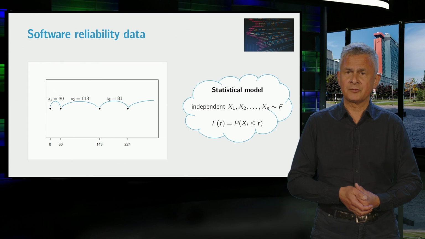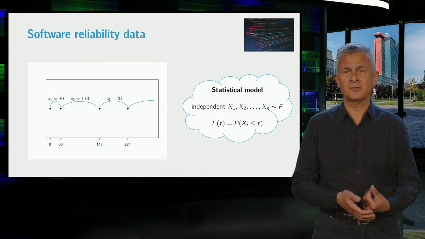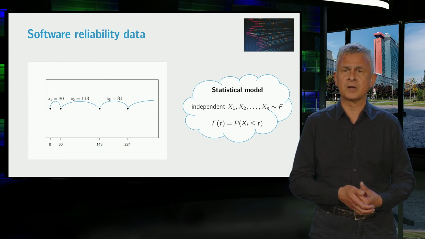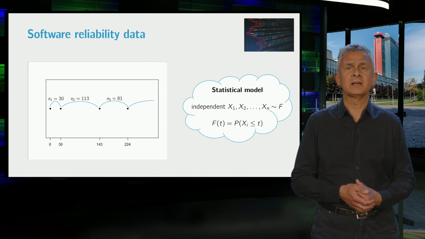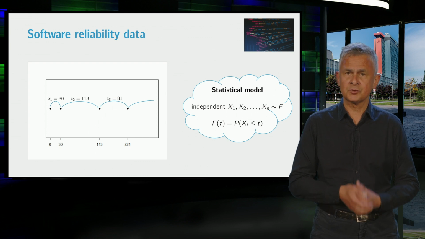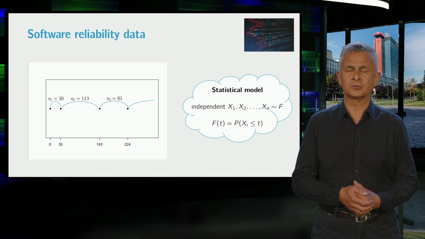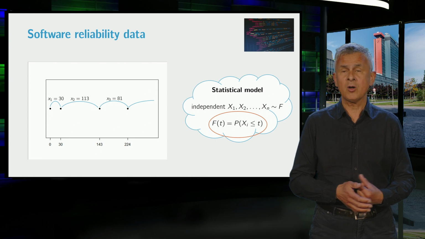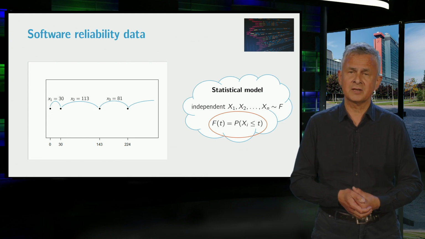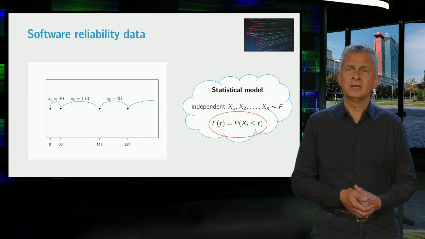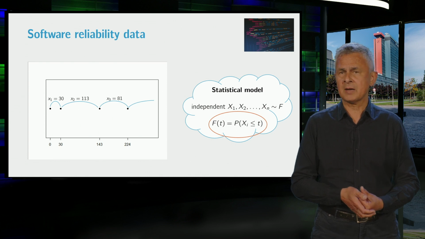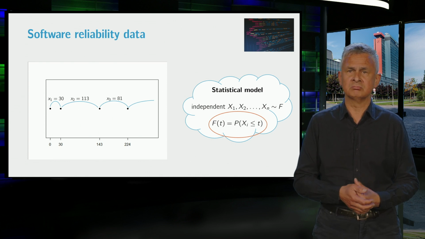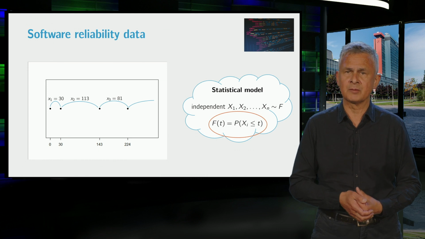We model the inter-failure times as realizations of independent random variables x1 up to xn with the same model distribution. And let capital F be the distribution function of this model distribution. Now recall from probability theory that by definition, capital F of t is the probability that xi is less than or equal to t. At this point, capital F is unknown, and there is no reason to assume any particular type of distribution.